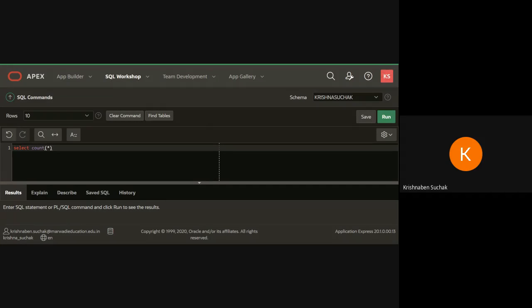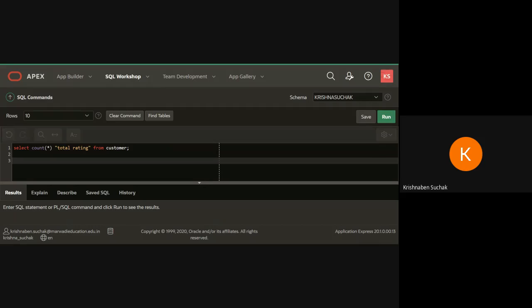Star means it will include null values. Here I am writing total rating, again ignorable, from customer, whichever table. This is for including null value.